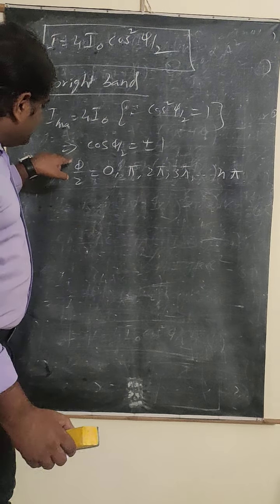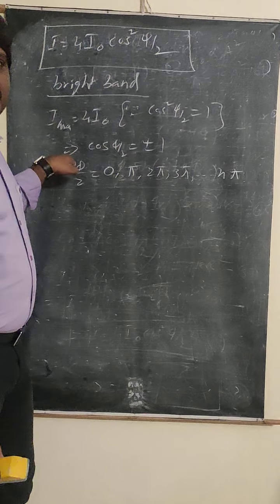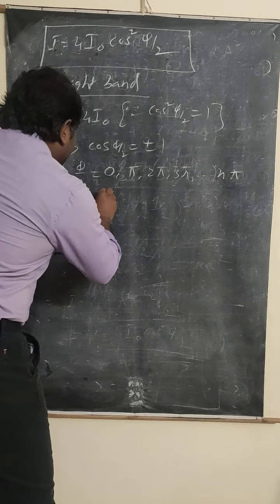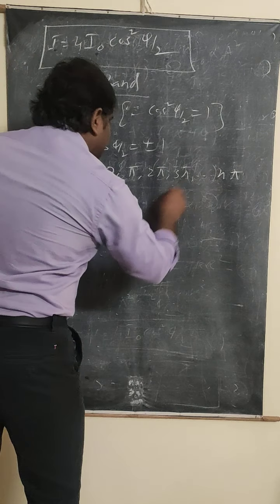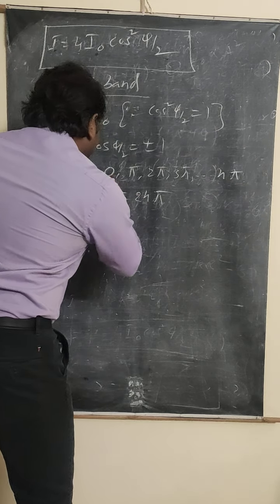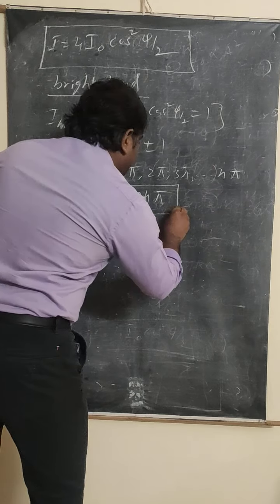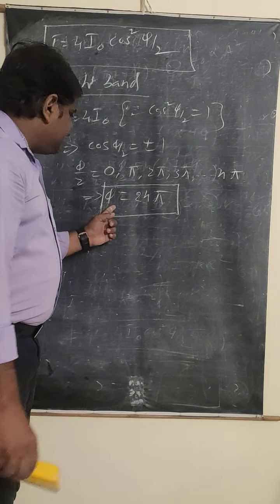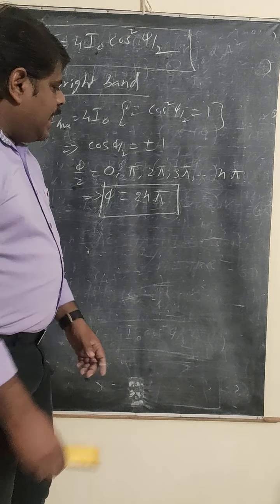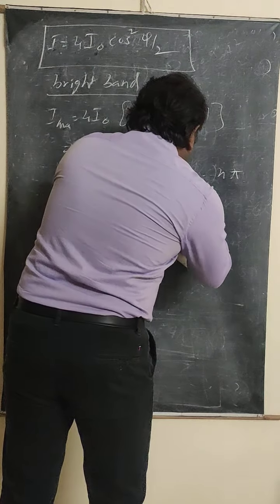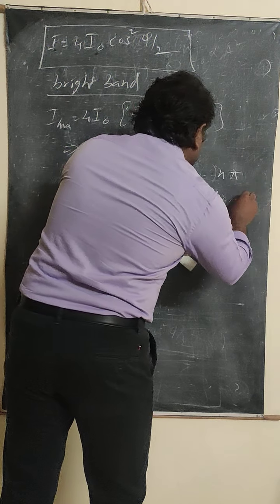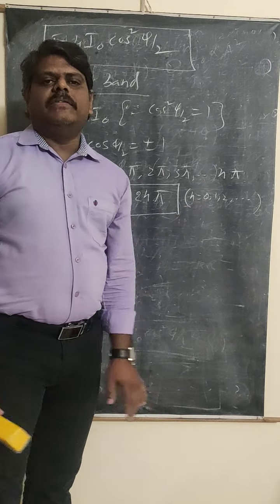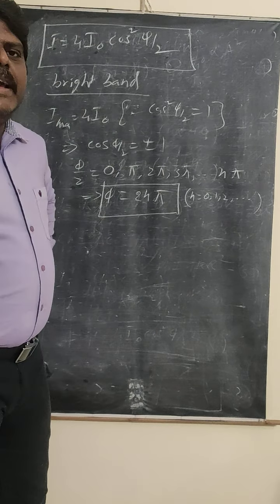But we don't want the phi by 2 value. We want the phi value, the phase difference. So if phi by 2 = n pi, then phi = 2n pi. This is the condition for the bright band. The phase difference condition for the bright band is phi = 2n pi, and n values start from 0, 1, 2 and so on. Then you are going to get the bright band.